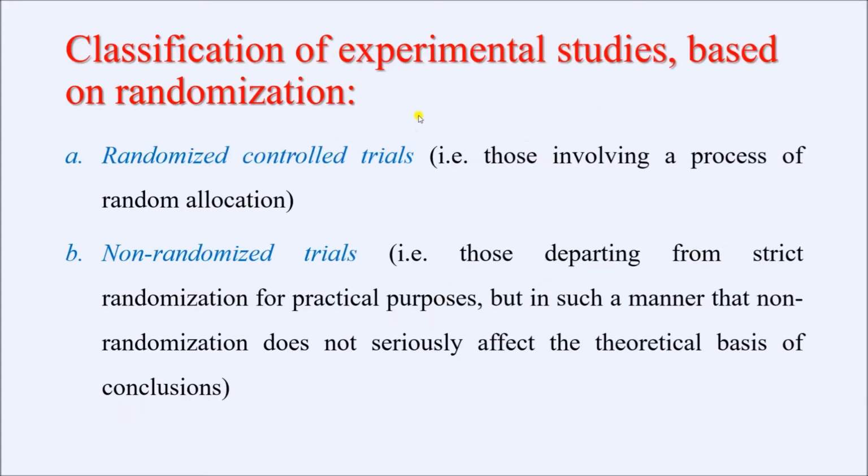Based on randomization, experimental studies can be of two types. Those studies which involve the process of random allocation are known as randomized control trials or RCT. Today we shall discuss RCT in details. There are certain studies where random allocation is not possible, and this non-randomization does not seriously affect the theoretical basis of conclusion of the study, and this kind of studies are known as non-randomized trial.